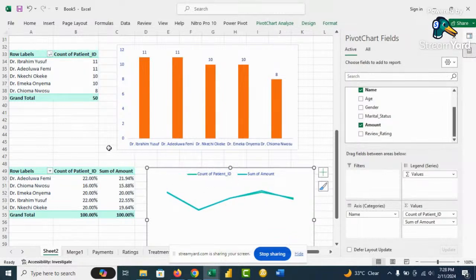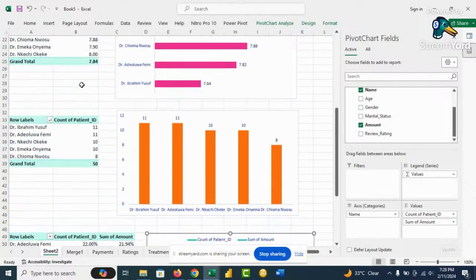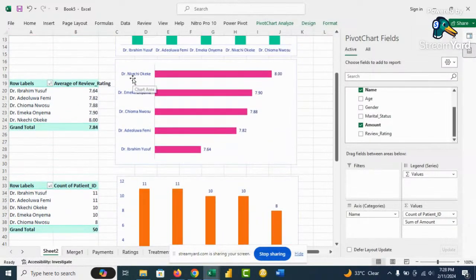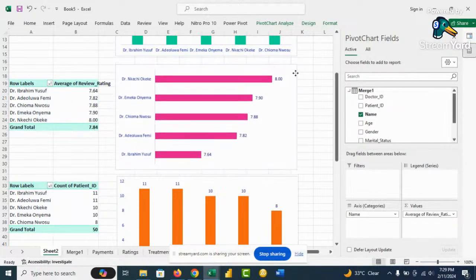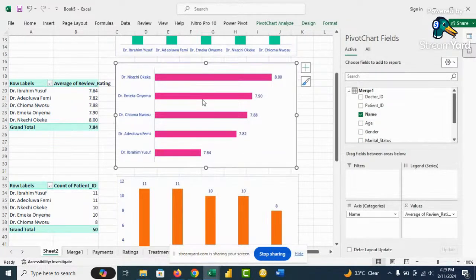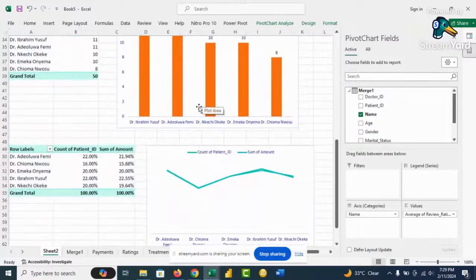So our recommendation to this particular hospital is Dr. Nkechi Okeke has the highest rating, followed by Dr. Emeka Onyema. We're looking at this chart. So these people, especially these two, should be given more patients.